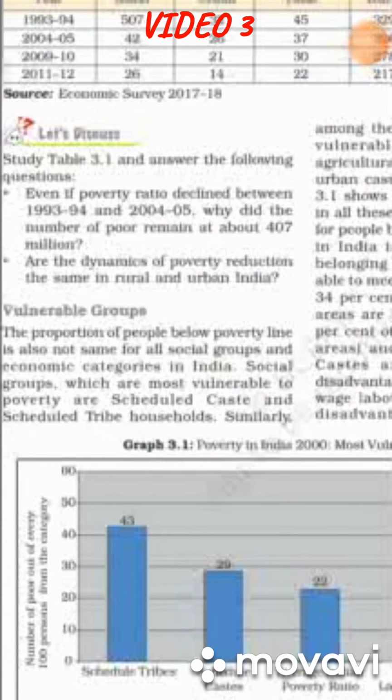So now children, this is the poverty estimate. To understand this, you have to look at table 3.1 given in your textbook. Look over here. Now here the data is given, poverty ratio in percentage and number of poor in million.